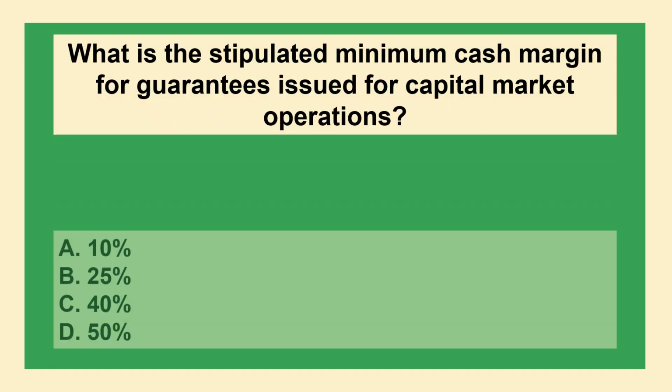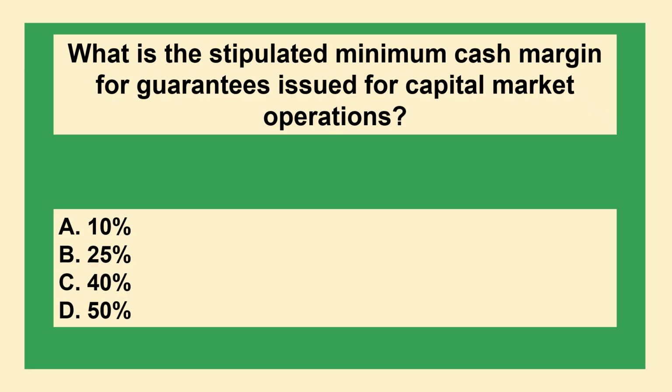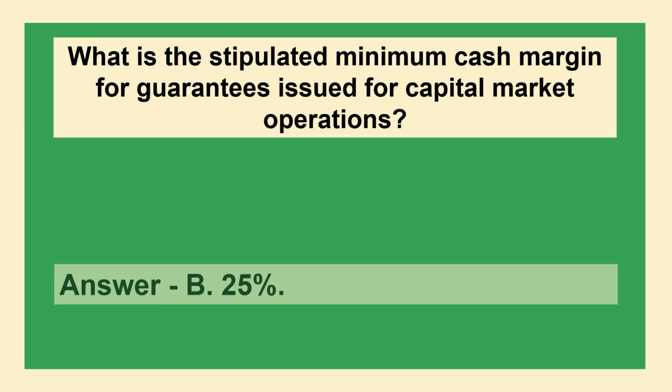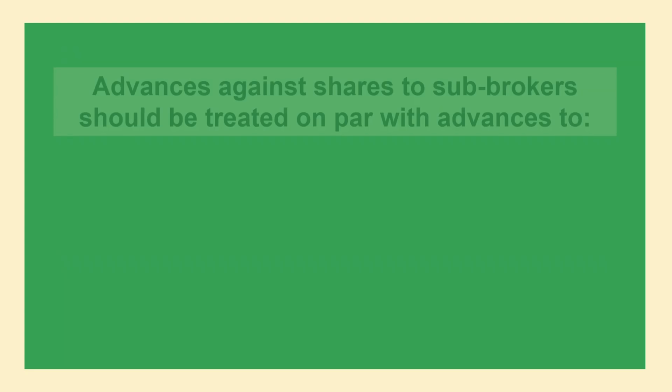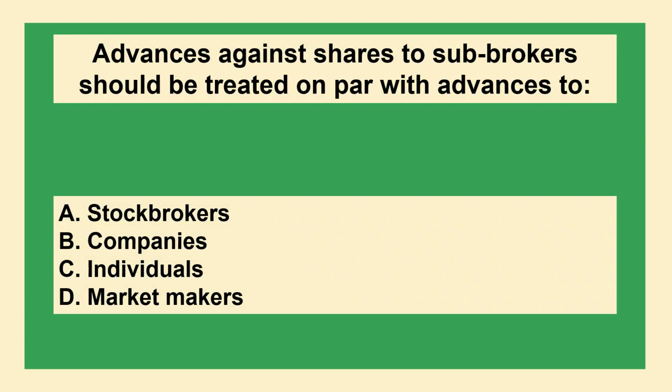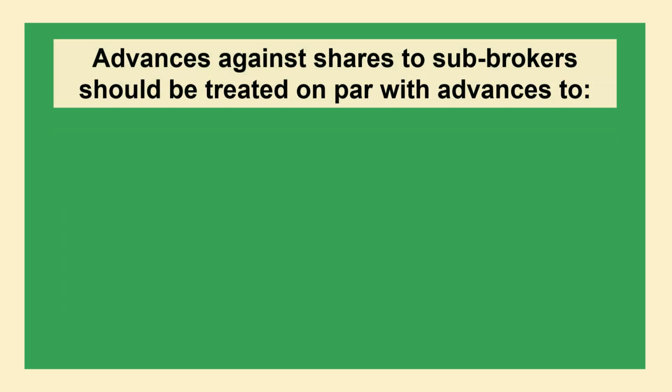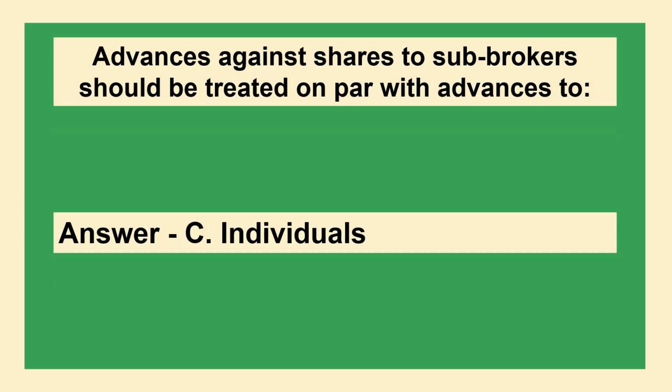The next question is what is the stipulated minimum cash margin for guarantees issued for capital market operations? Option A 10%, option B 25%, option C 40%, option D 50%. The correct answer is option B, 25%. The next question is advances against shares to sub-brokers should be treated on par with advances to: option A, stockbrokers, option B, companies, option C, individuals, option D, market makers. And the correct answer is option C, individuals.